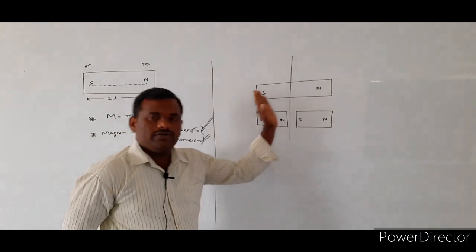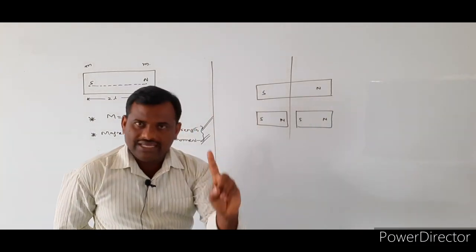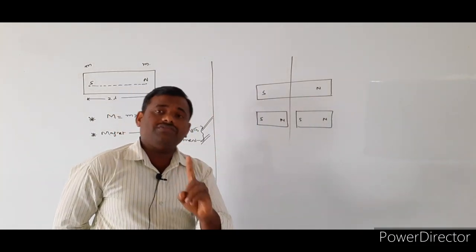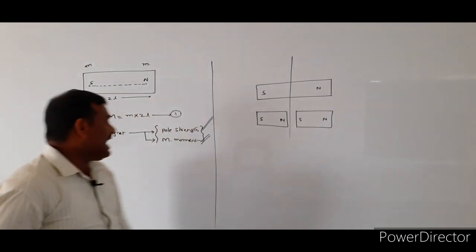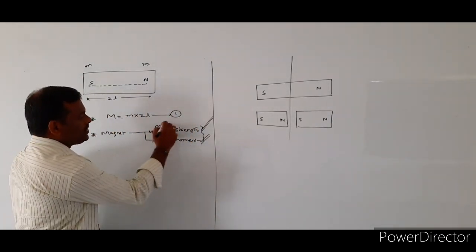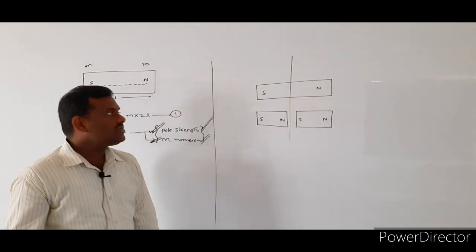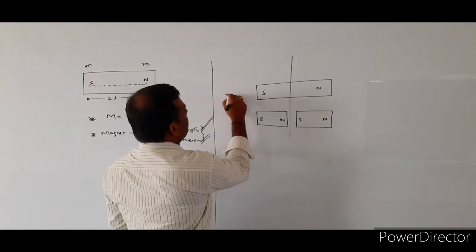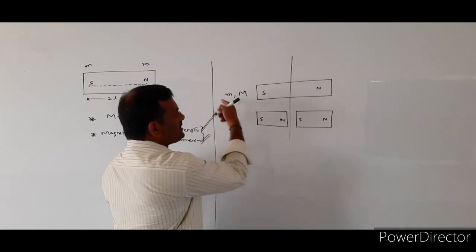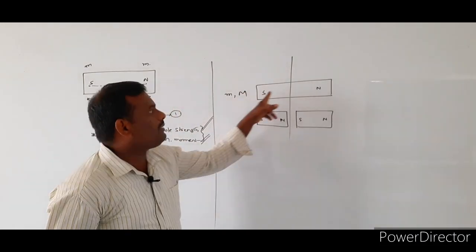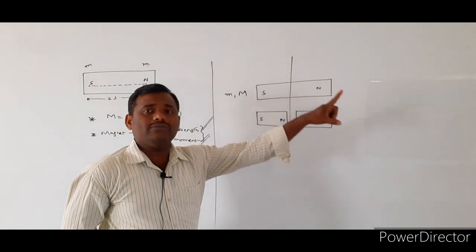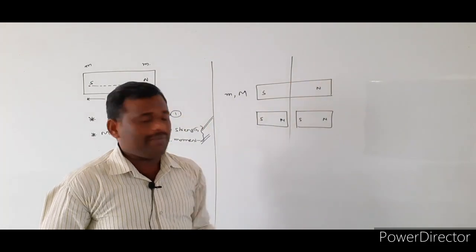If you take any one of the bar magnets, that must be having the two fundamental properties. One is pole strength and the other one is what? Magnetic moment. So here I assume that this bar magnet will be having pole strength small m, and magnetic moment capital M.